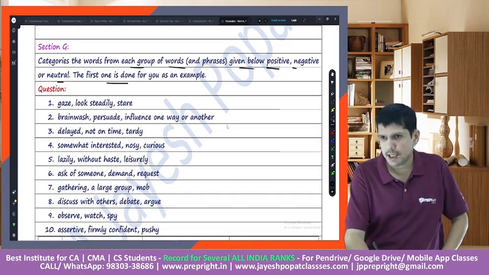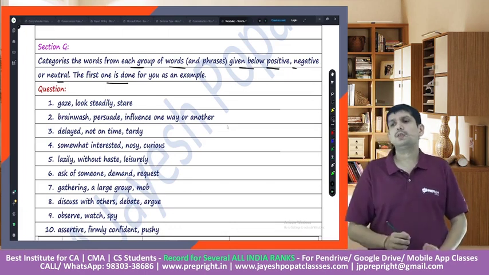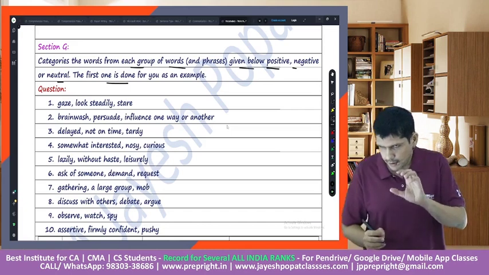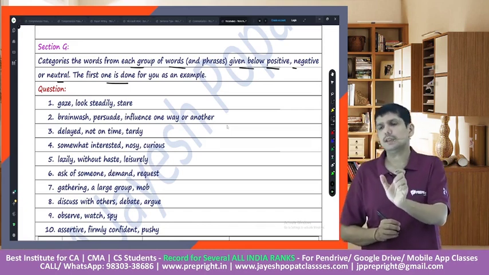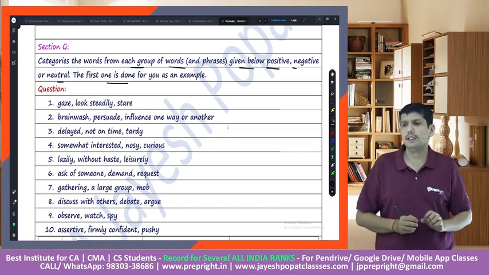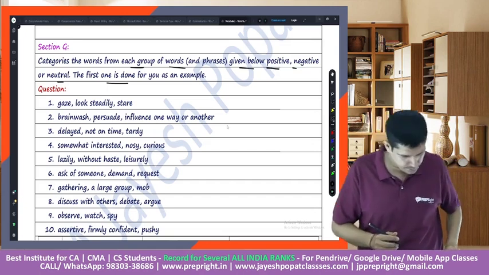The first one is gaze, look steadily, stare, right? So could you please tell me which one is, let's say, positive, which one is neutral and which one is basically negative? Put it onto the chat.